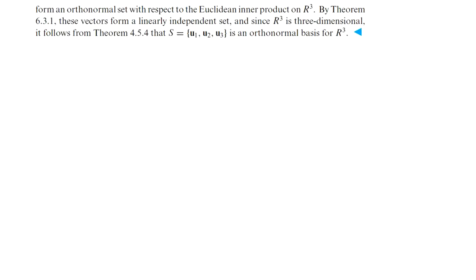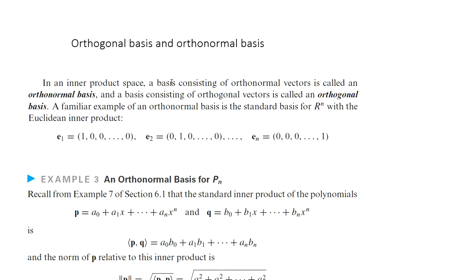Now we can define orthogonal basis and orthonormal basis. So far we have defined what is an orthogonal set and what is an orthonormal set. Now we can define an orthonormal basis of an inner product space.